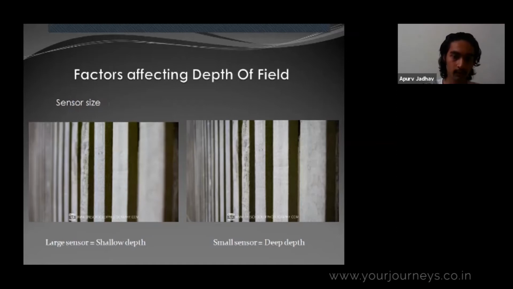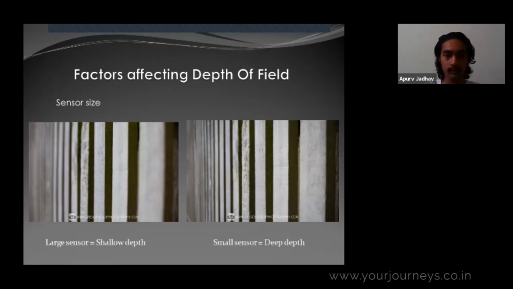and you can see that only this area is in focus, while you cannot figure out the details over here. But if the sensor is smaller, like a Micro Four Thirds camera, then you can see that the areas which are not focused in here are quite a bit focused in there. They have a bit of details. Like this segment, if you see, it has more details than this one. So these are the four factors that are affecting the depth of field in your macro photos.